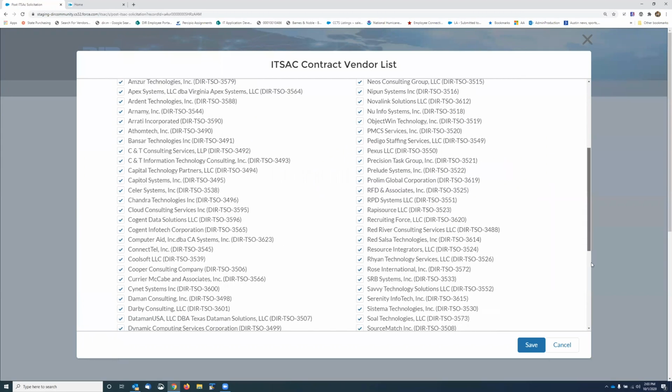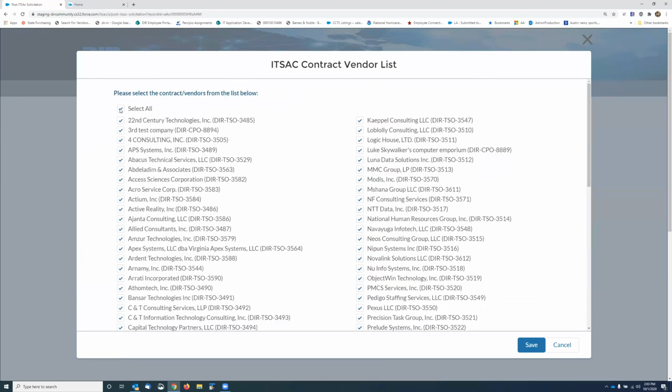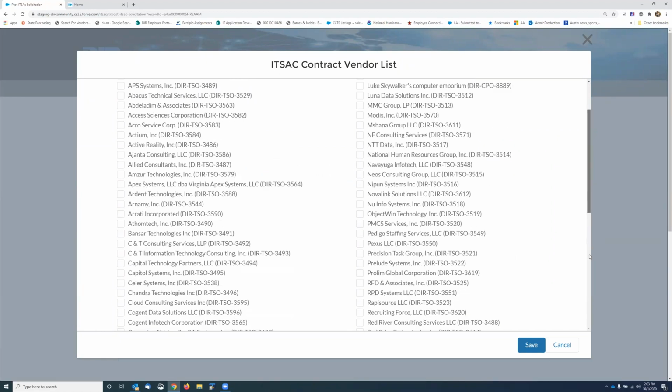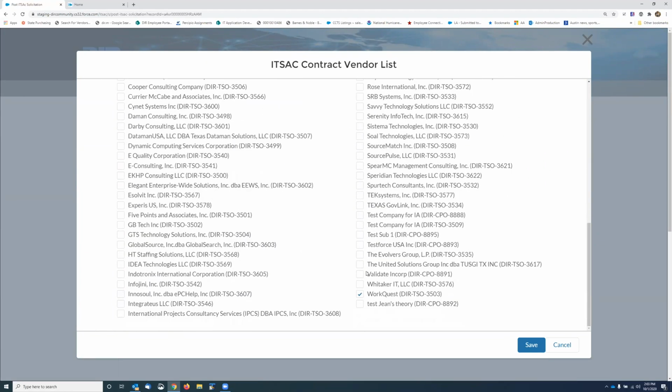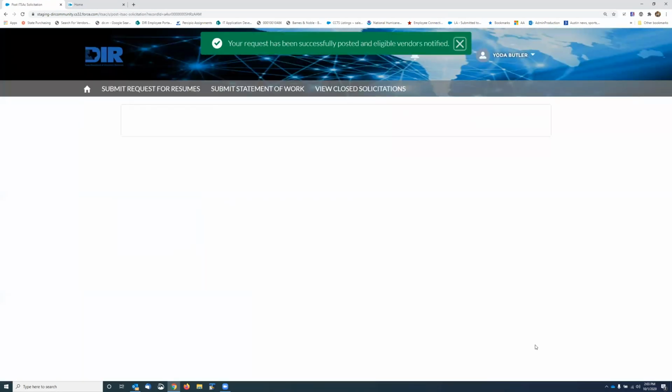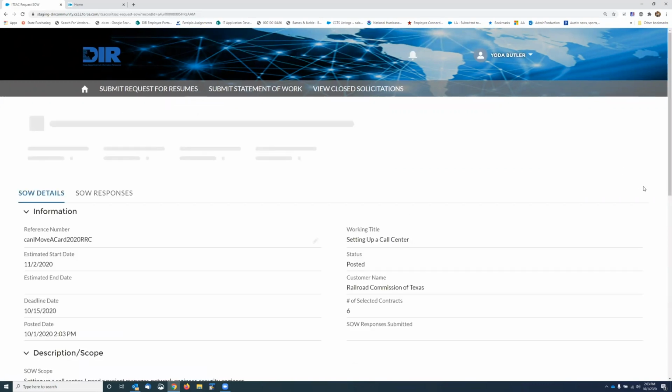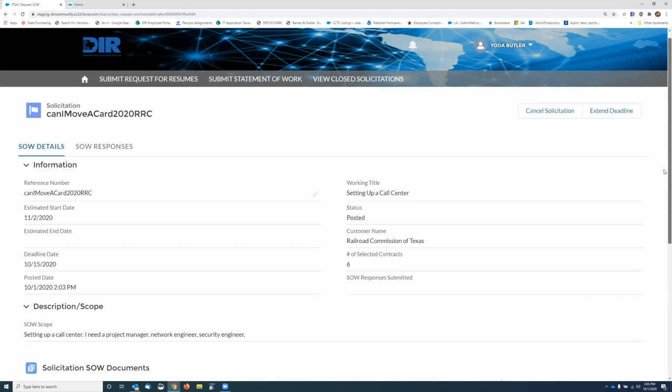You can send it to everybody, or 1, 2, 3, 4, 5, 6. And if you're not sending your solicitations to every vendor, state agencies must send to a number of vendors required in the threshold based on the total dollar amount in your purchase order.